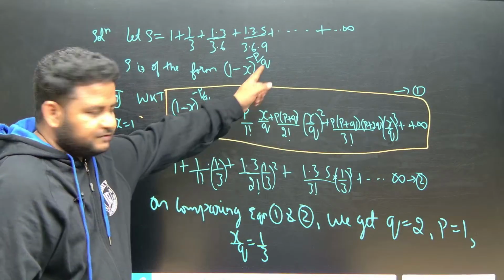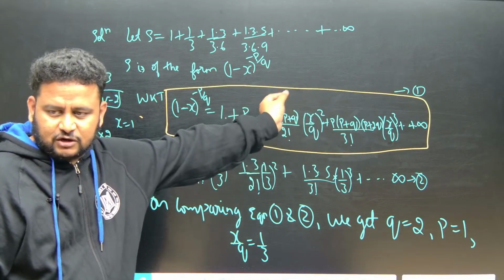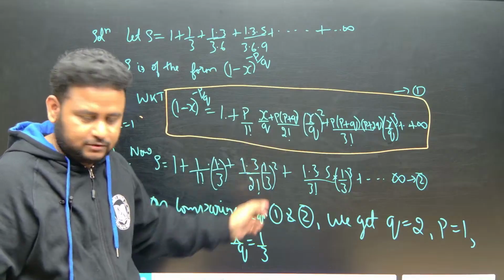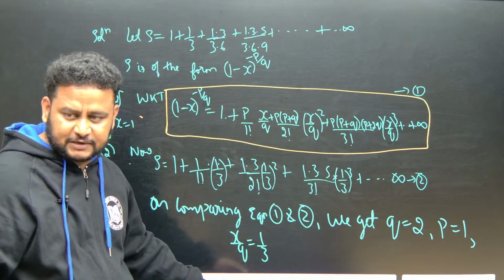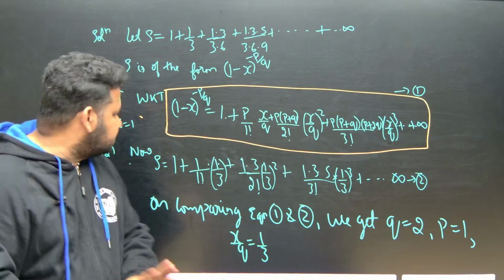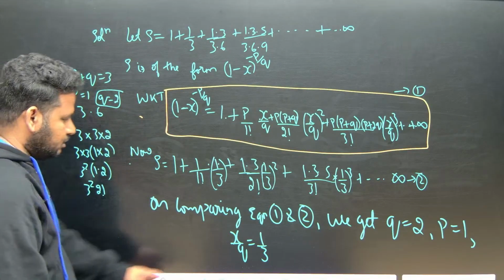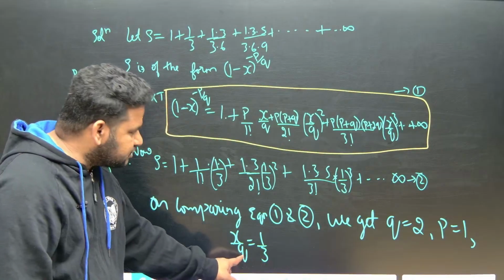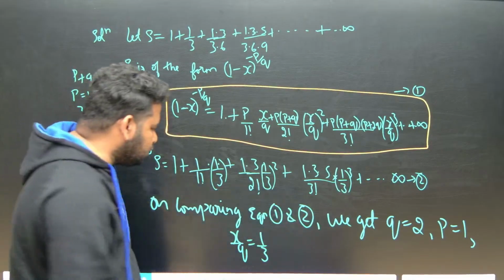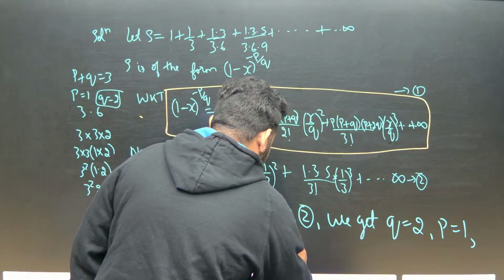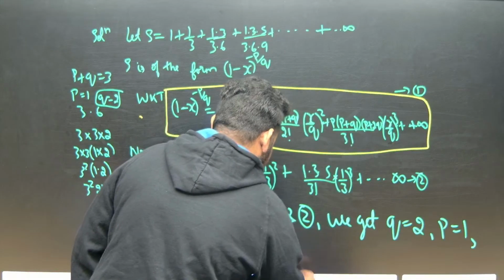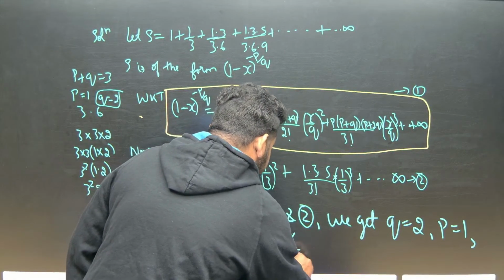See, if something is in the form of a fraction, we cannot say that the numerator is exactly equal to that value. X by q is equal to 1 by 3 doesn't mean that x is equal to 1. You should not take it like that. Here we have taken it that way. We should not. Okay, x by q is equal to 1 by 3. Q is equal to what? 2. So that is the mistake we did. So x by 2 is equal to 1 by 3.